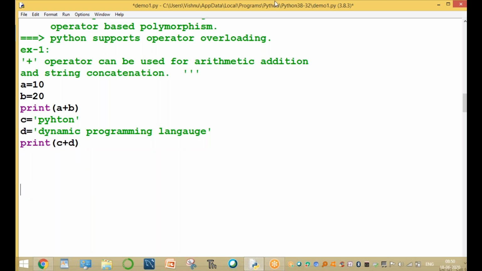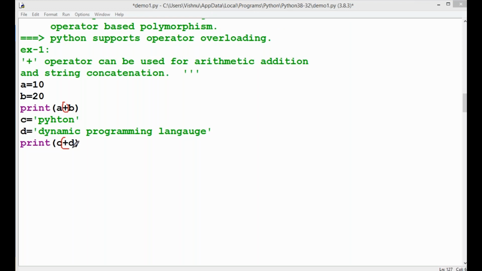The plus operator behavior is different here. Here is addition of two numbers, 30. Here is concatenation of two strings. That is Python, a dynamic programming language. Please check the output.